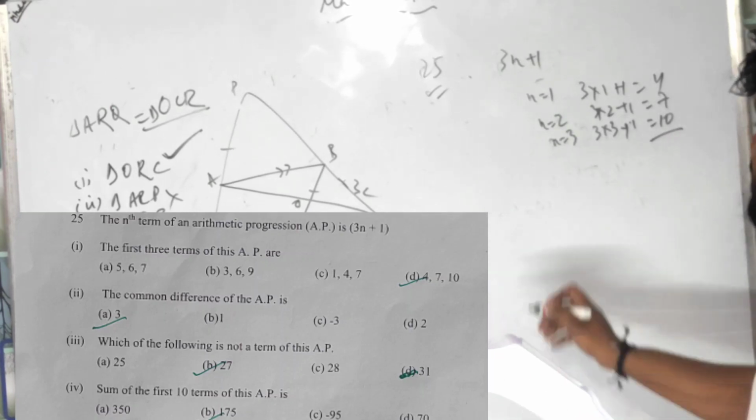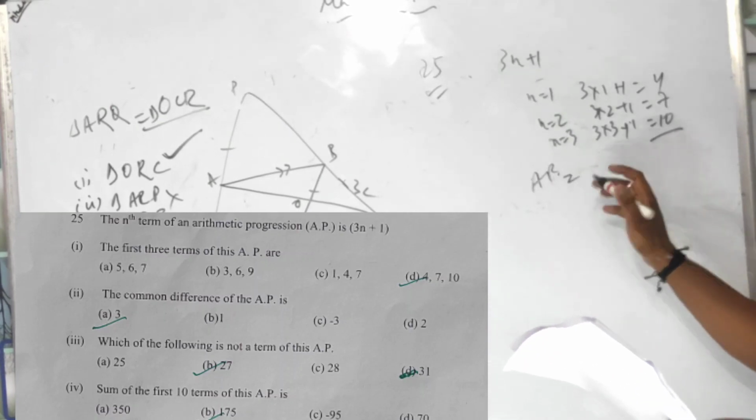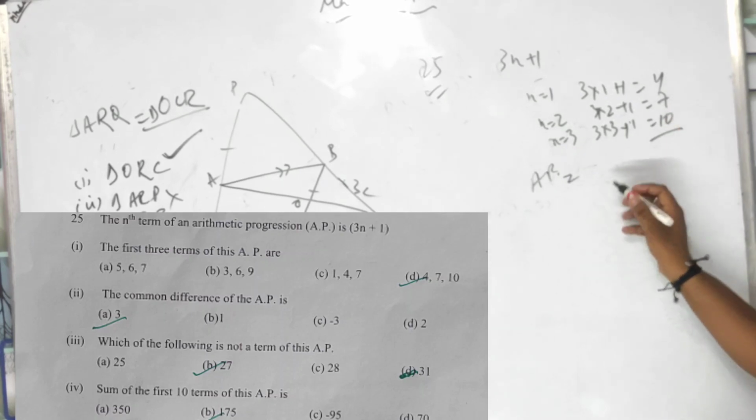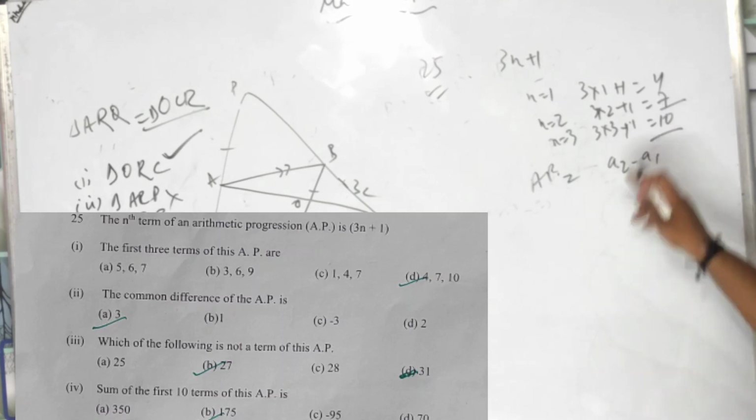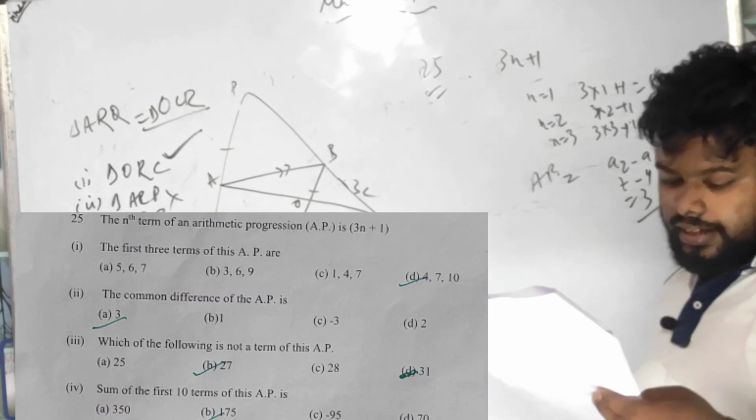What is the common difference of the AP, children? For 4, 7, 10, it is A2 minus A1. What is A2? 7 is A2. 7 minus 4 is 3. The common difference is 3.